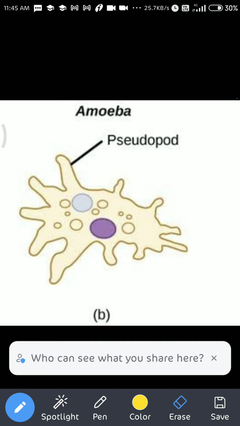So these are the pseudopodia, and with the help of these pseudopodia, they move wherever they want to move. Means in the desired direction, they increase the length of the pseudopodia. If they want to move in this direction, suppose, then this pseudopodia will be increased. And if they want to move in this direction, then this pseudopodia will be increased. So they are finger-like projections, and they help in movement. Where they want to move, they increase in that direction only, and in this way the movement occurs. So amoeba moves with the help of pseudopodia.